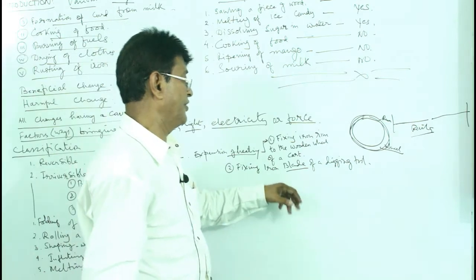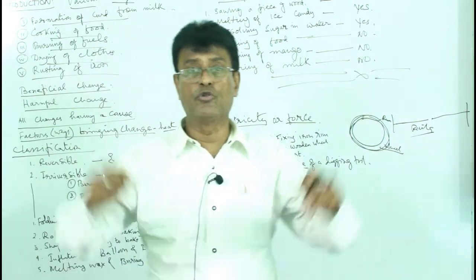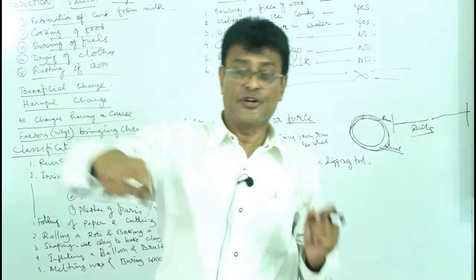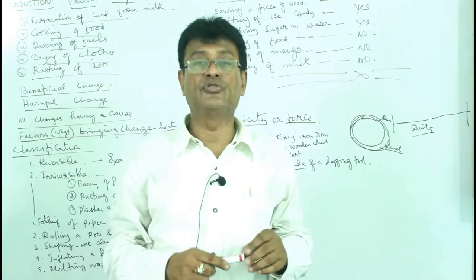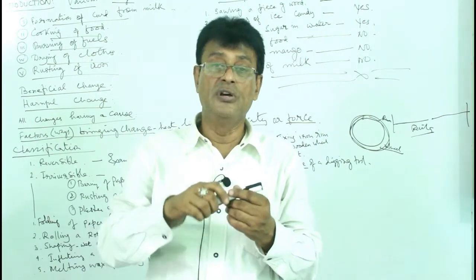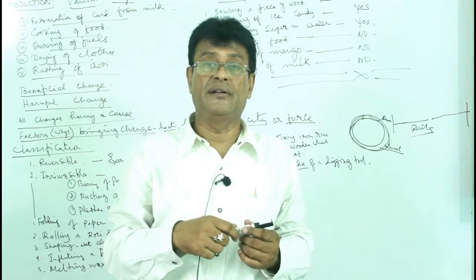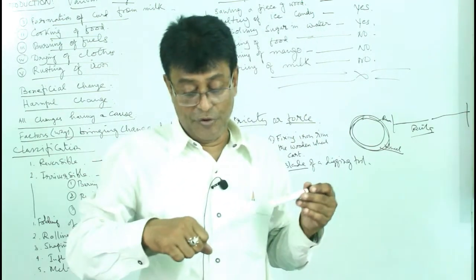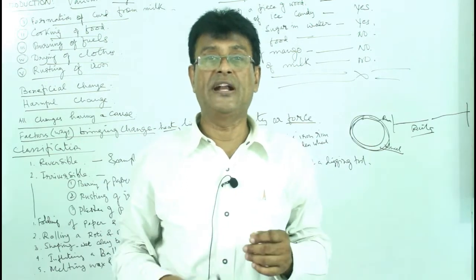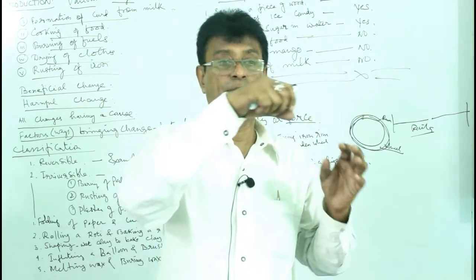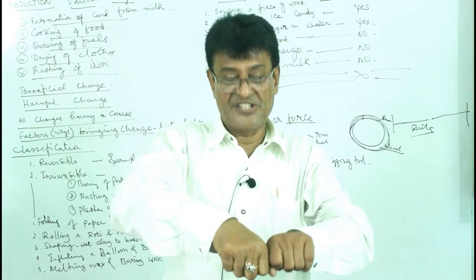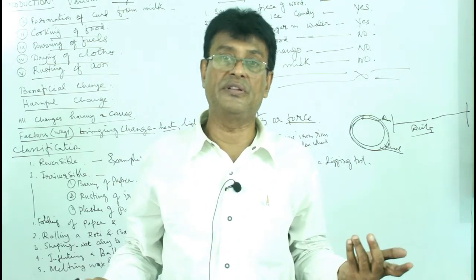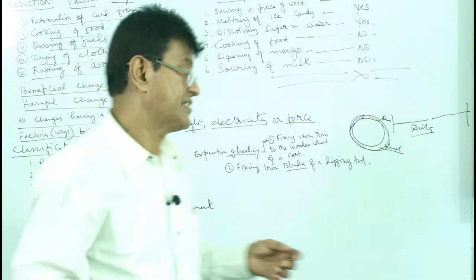And then, fixing an iron blade on a digging tool. You know, a digging tool, spade and trowel, the handle is made of wood and the blade is made of iron. So they heat the blade very red hot and then put it into the handle, then they are put into the water, so it fixes very tightly and we can work with it. Alright, those are all reversible changes.